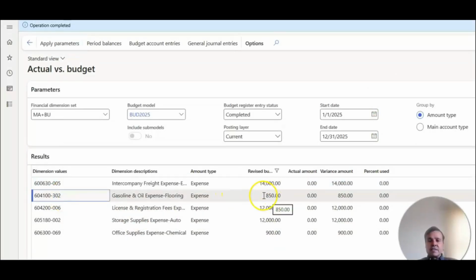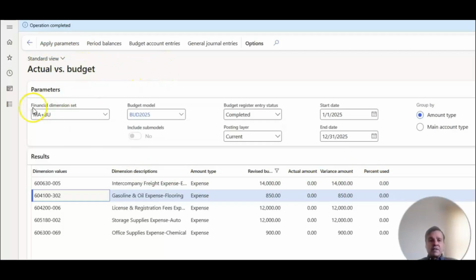You can see the last expense account we used for this account was $850 that the CFO had approved. So this is what gets posted. This is how the amounts get reported, as actual amounts are posted within Dynamics and within your system, right? So you can see the variance it generates, the percentage that got used up from the budget, or the percentage that's left in the budget. So this is how the actual reporting works.